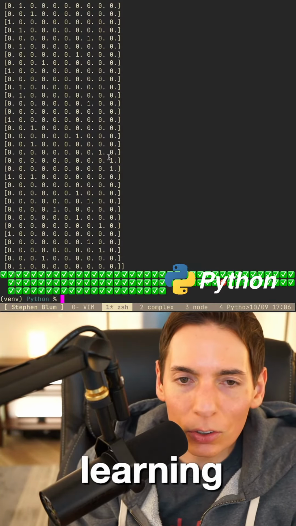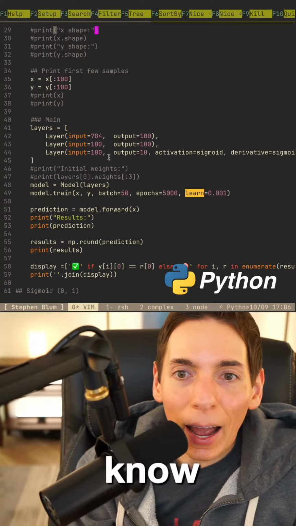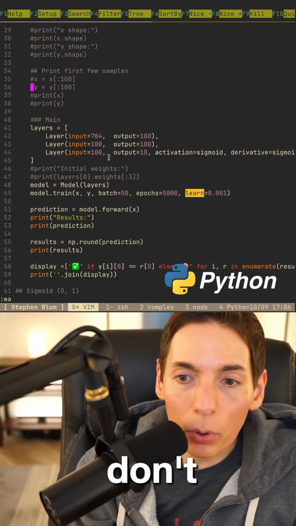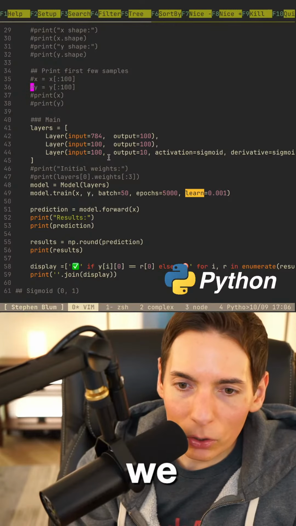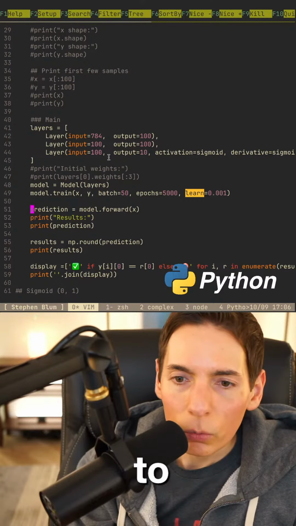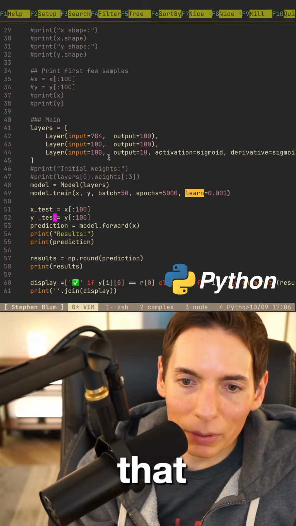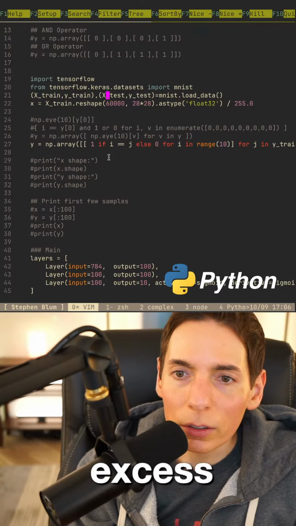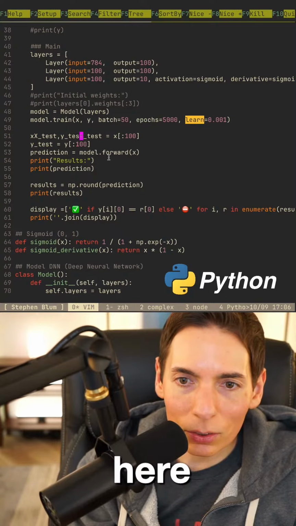You know what this means? We do have to get going, but what it means is now we don't need to do this anymore. We do have to do this down here when we do our results. When we're doing prediction, we don't want to do this. We want to do something like this. We'll do X tests like that. There are some X tests and Y tests up here. Let's just do this. Okay, X test, Y test. We'll do it like this.